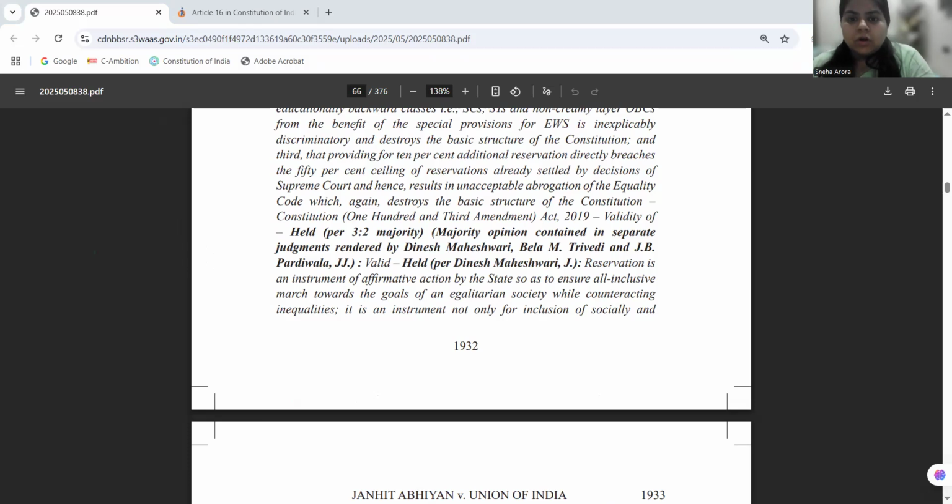Now, what the majority view is about. The majority view is basically saying that the constitution has previously recognized only social and educational backwardness, but economic weakness is also a form of disadvantage. Now this amendment is not obliterating the existing quota system for SCs, STs, and SEBCs, but it is also creating a separate classification for an entirely different class, that is the EWS community.